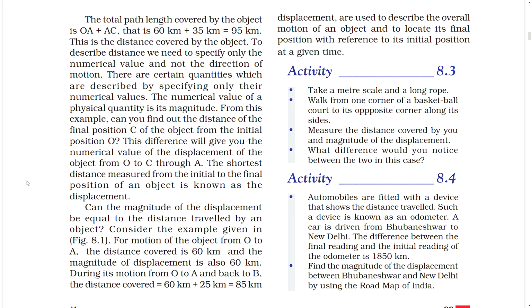Activity 8.4. Do this. Automobiles are fitted with a device that shows the distance traveled. Such a device is known as an odometer. A car is driven from Bhubaneswar to New Delhi. The difference between the final reading and the initial reading of the odometer is 1850 km. Find the magnitude of the displacement between Bhubaneswar and New Delhi by using the road map of India.